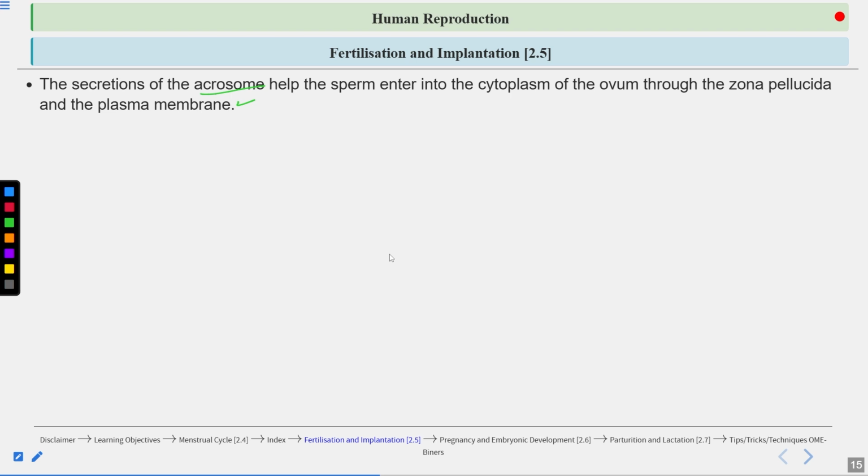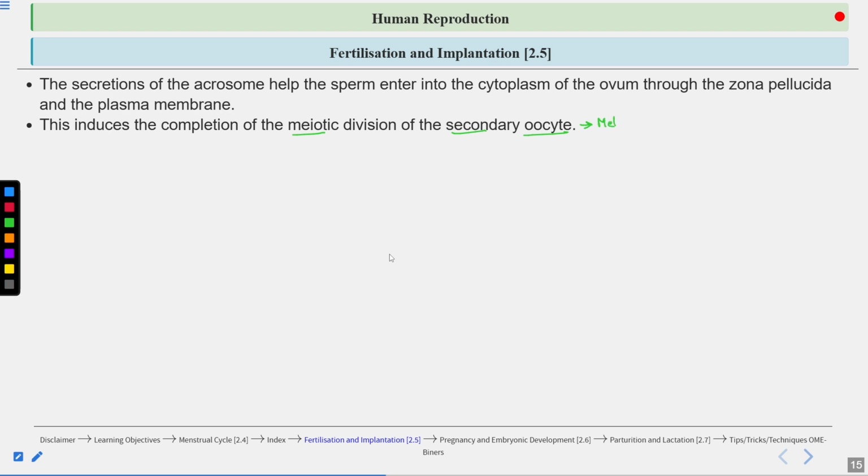So secretion of the acrosome helps the sperm enter into the cytoplasm of the ovum through the zona pellucida and the plasma membrane. This induces the completion of the meiotic division of the secondary oocyte. The secondary oocyte was arrested at metaphase 2 of meiosis 2.